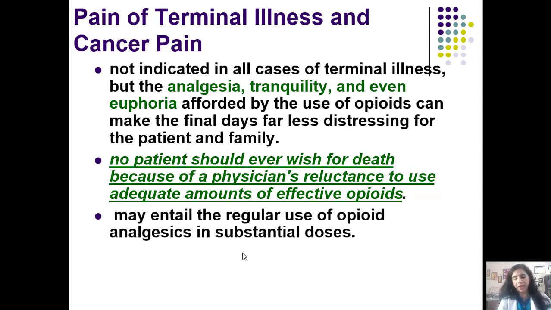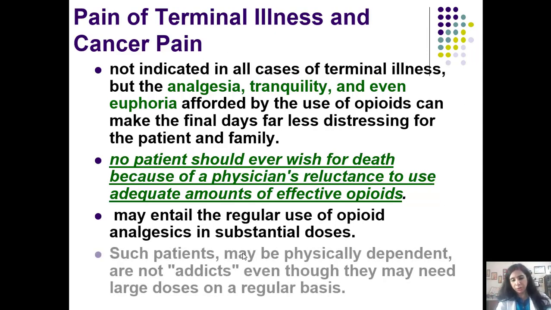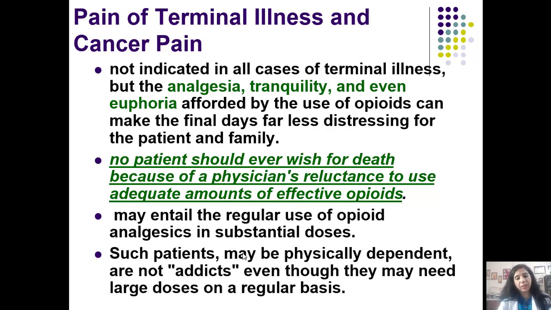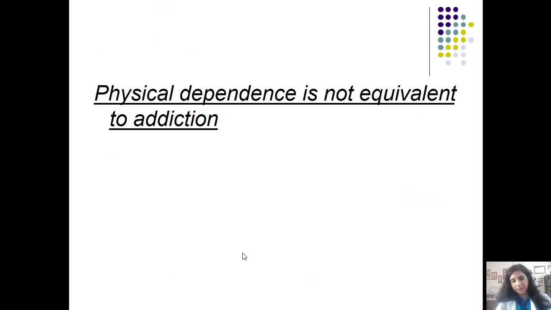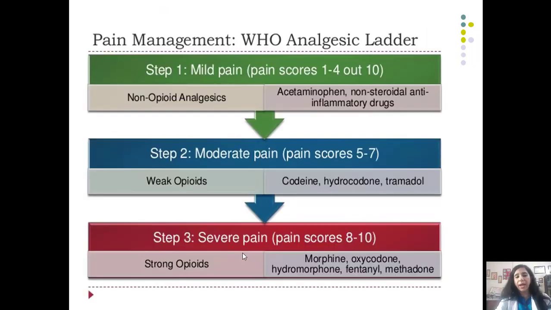No patient should ever wish for death because of a physician's reluctance to use adequate amounts of effective opioids, and that may entail the regular use of opioid analgesics in substantial doses. Such patients may be physically dependent on the opioids, but they are not addicts, even though they may need very large doses on a regular basis. Remember, students, physical dependence is not equivalent to addiction.